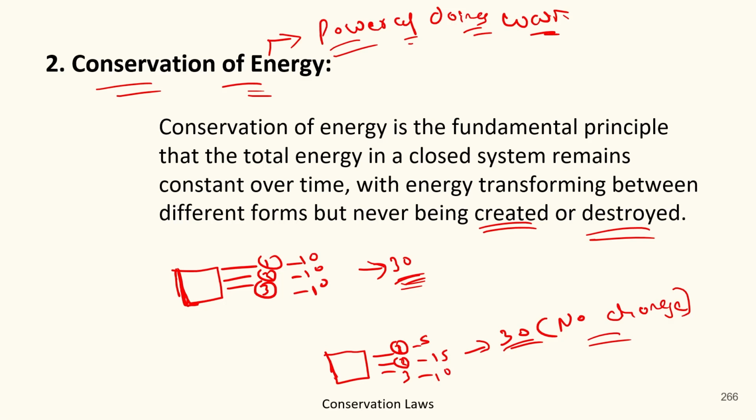As we have discussed in this example, the total energy count was 30 for the three energies with 10 units each. But after the reaction, the energies changed. First energy was 5, second energy was 15, third energy was 10. But the total count was still 30 because energy 1 got transferred into energy 2, but it was not created and not destroyed. Got it?